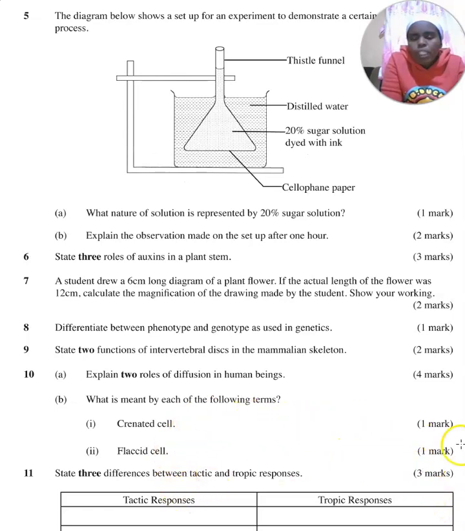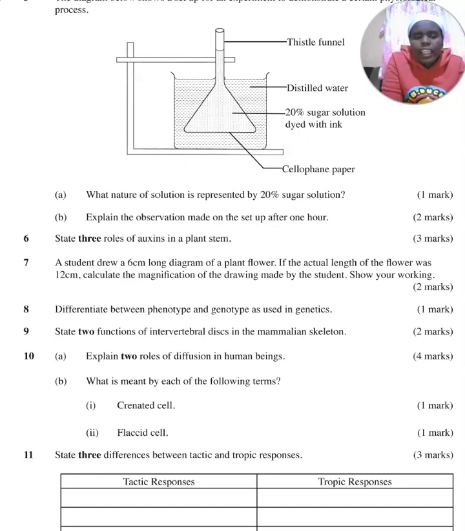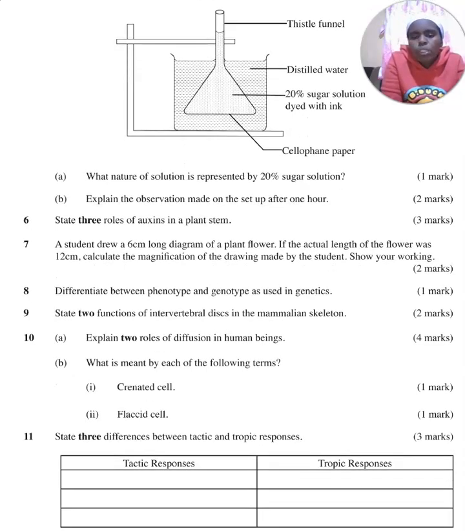Then what is meant by each of the following? A crenated cell. A crenated cell is an animal cell that has lost water by osmosis, and it has shrunk, and it becomes crenated. So a crenated cell is an animal cell that has shrunk as a result of losing water by osmosis. Then a flaccid cell is a plant cell that has shrunk as a result of losing water by osmosis.